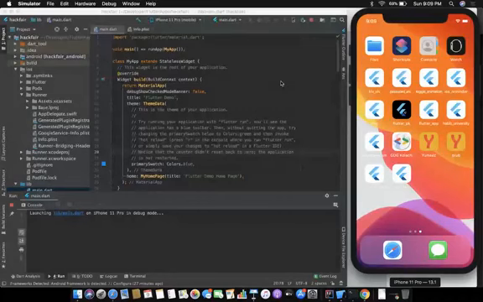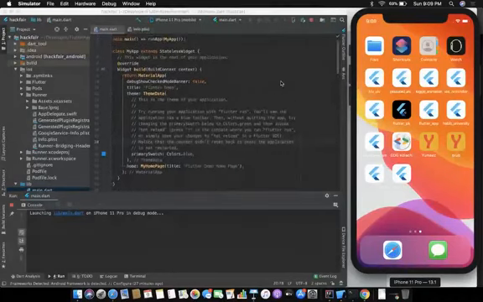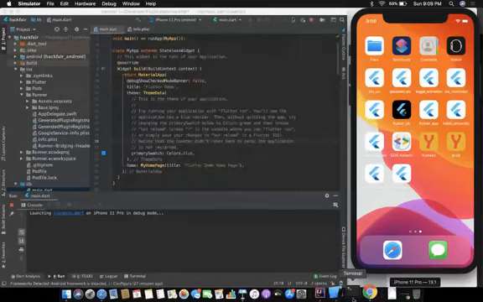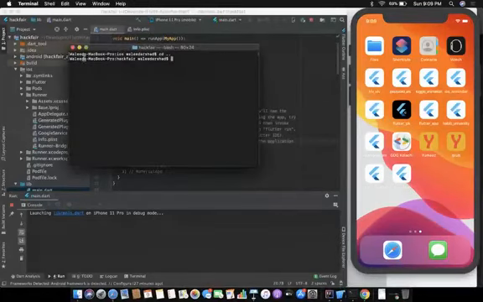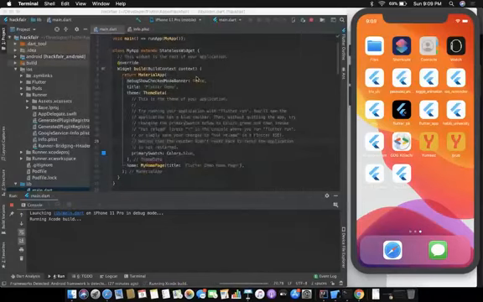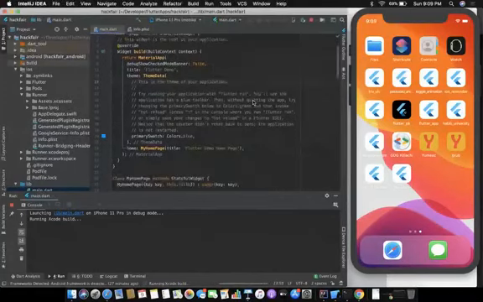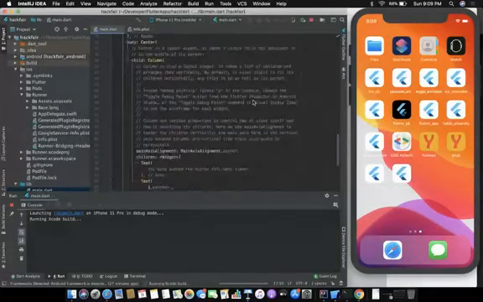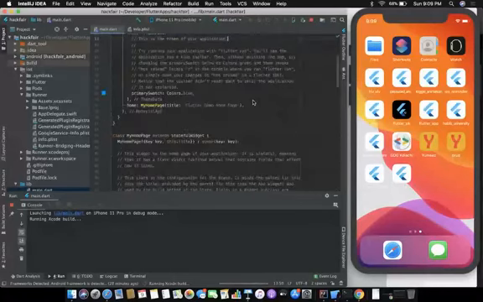So basically, when you create a new application through the terminal, I have my terminal open. If I need to show you something regarding the terminal, I'll show you here. When you create a new Flutter application, this is what you get in the first go.